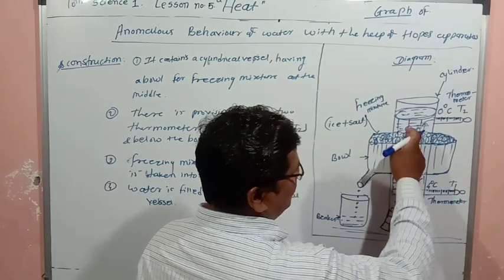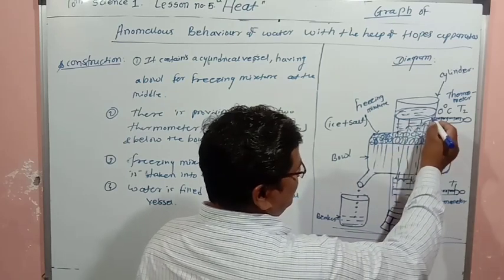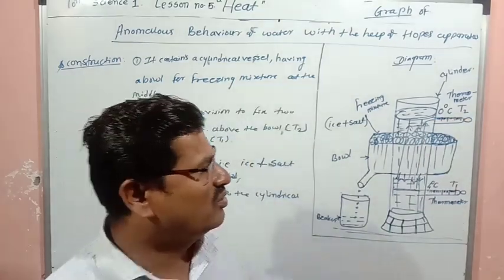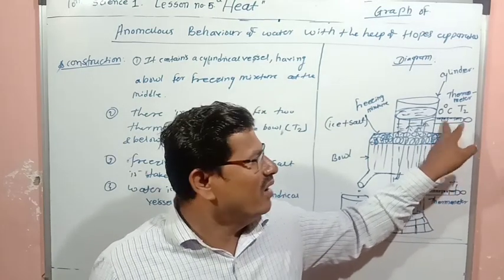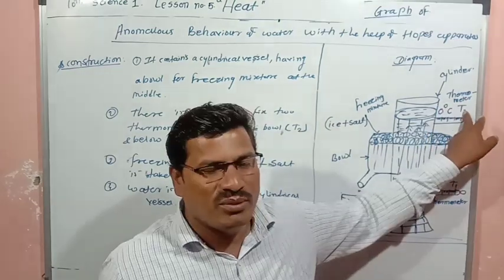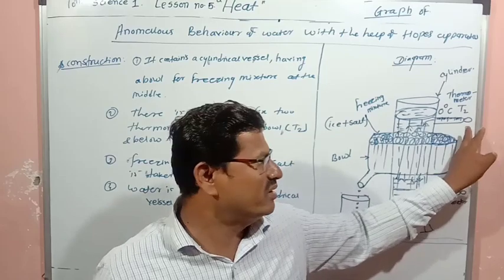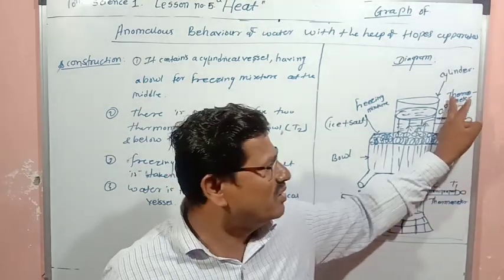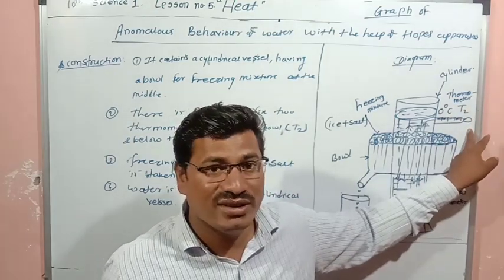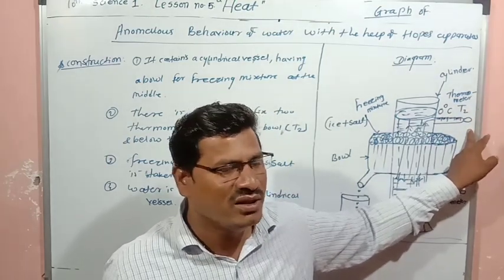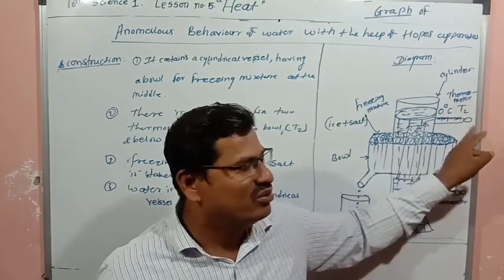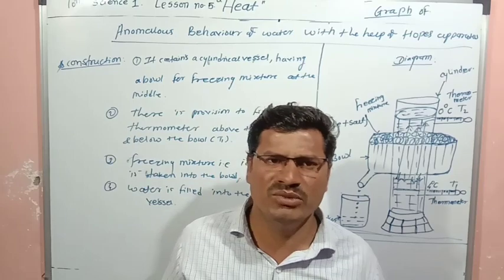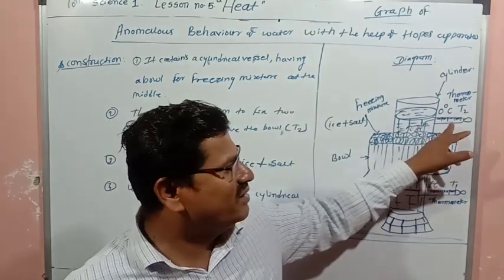Because of that, the temperature of thermometer T2 will start to decrease continuously, and it will reach 4 degrees Celsius. After 4 degrees Celsius also it will go on continuously decreasing. So the temperature of T2 will first become 0 degrees Celsius.